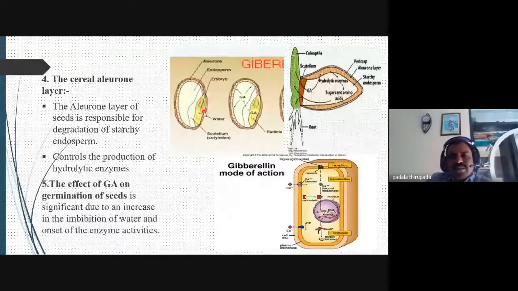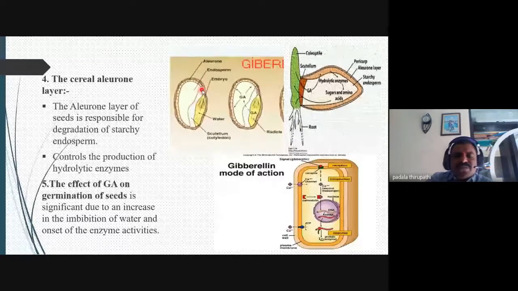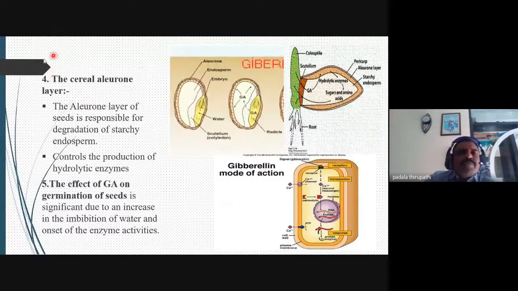So this is the scutellum region. This embryo part we can call the scutellum. The cotyledon we can also call the scutellum of grass plants or Poaceae family members. See here the degradation of the starchy endosperm. This degradation of the starchy endosperm is controlled by gibberellic acid.